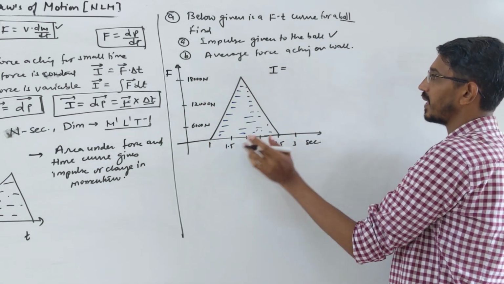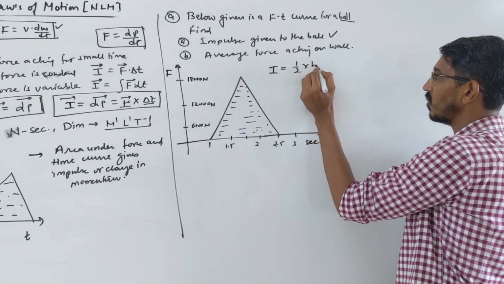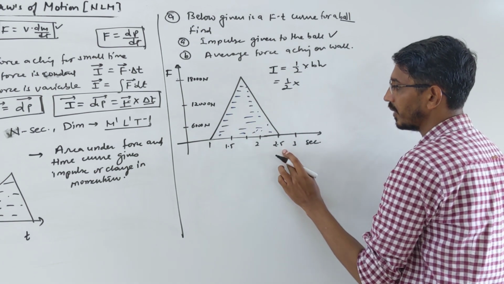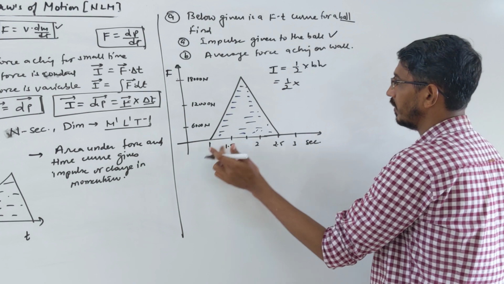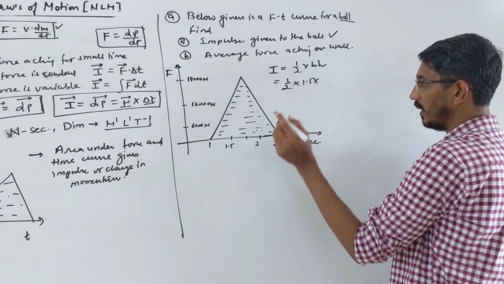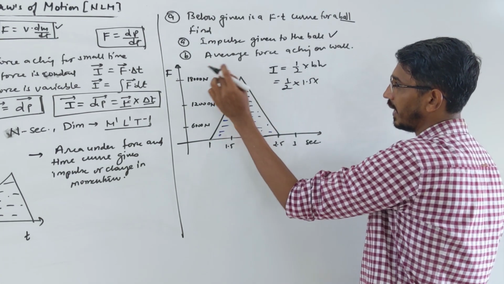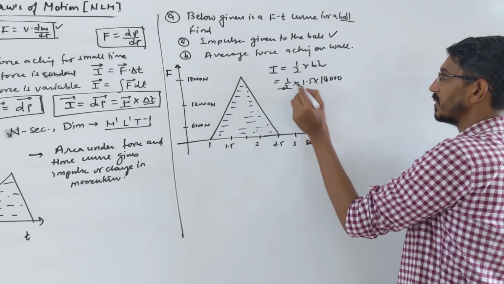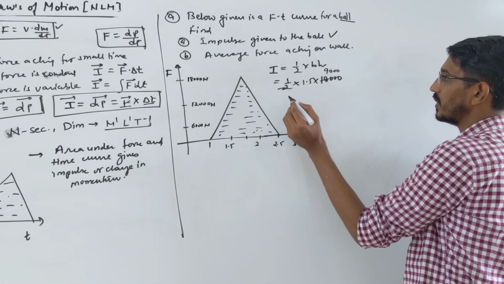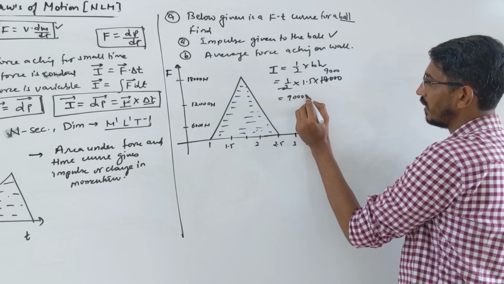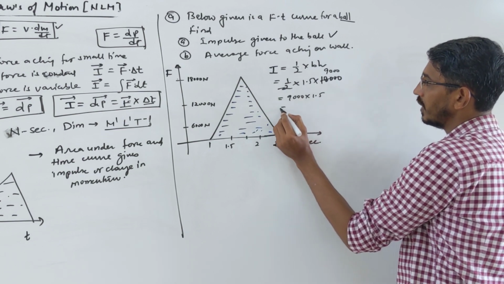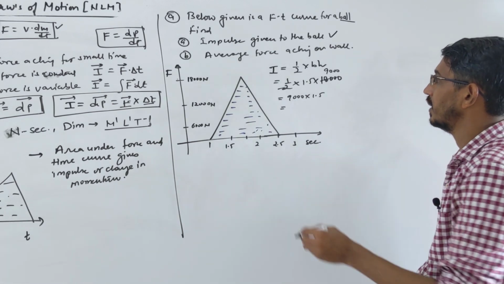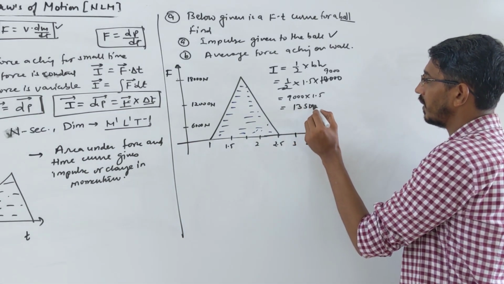This looks like a simple triangle. So the area will be half base into height. The base is from here to here, 2.5 minus 1, which means 1.5. The height is from 0 to that height, which is 18,000. Half of 18,000 gives 9,000. So the answer will be 9,000 into 1.5, which is 13,500.